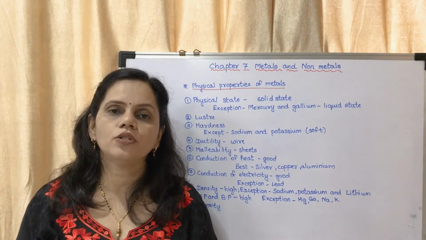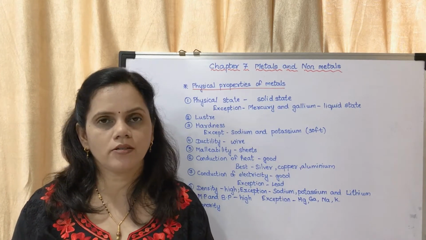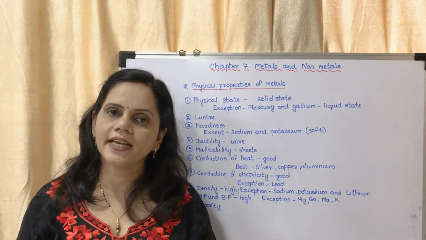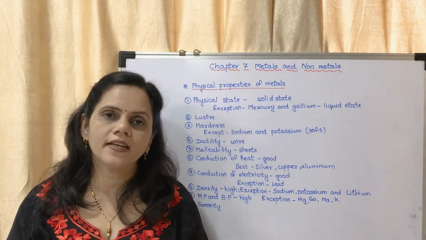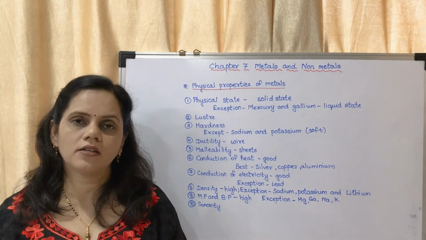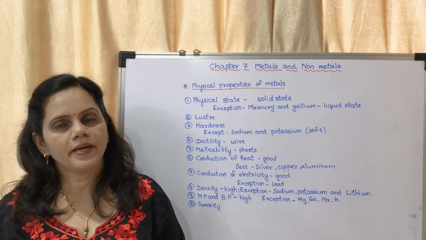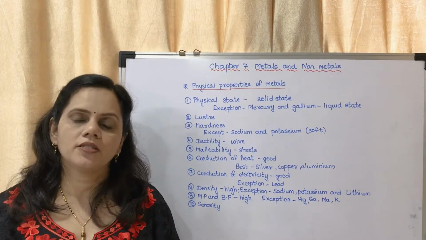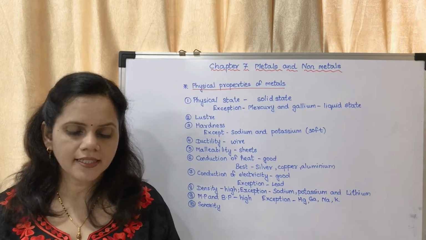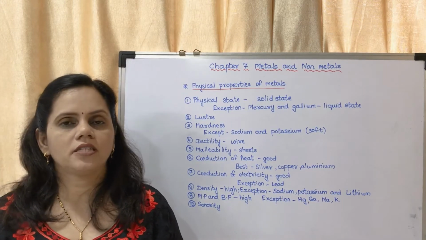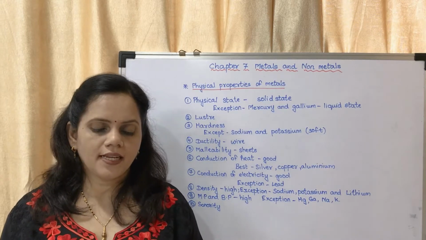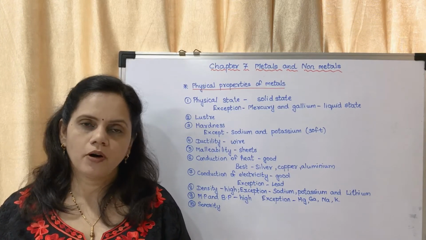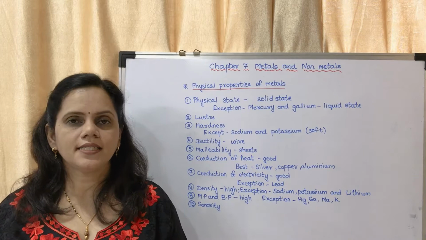Those who give electrons will become positive ions and those who gain electrons will become negative ions. Positive ions are called cations. So metals lose their valence electrons to produce positively charged ions, that is cations.